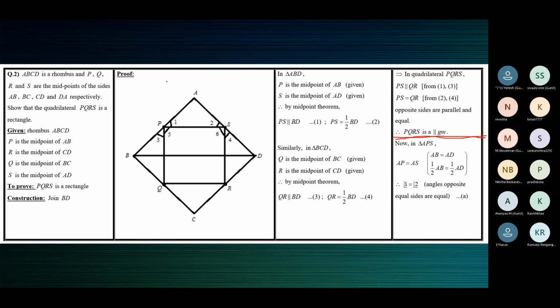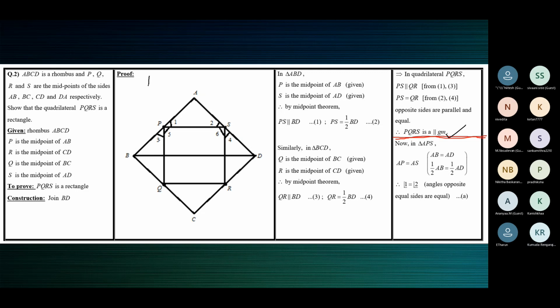Now, I'll just tell you what is here so that I'll show the slide. You can take a screenshot and complete it later. Now, see here, children. We have proved that PQRS is a parallelogram, correct? But you have to prove that PQRS is a rectangle.